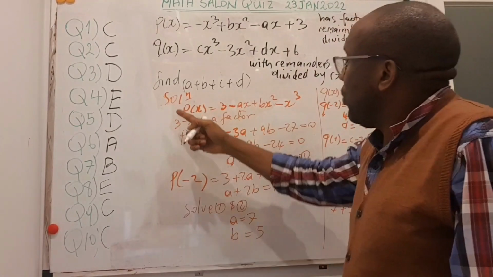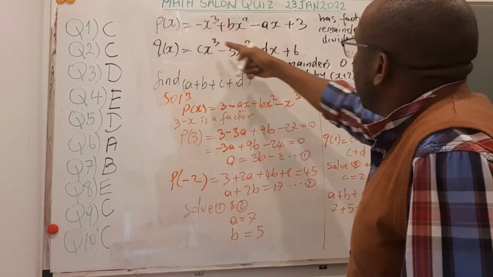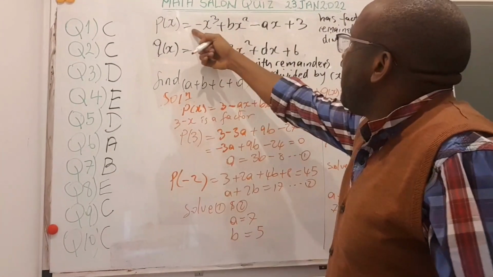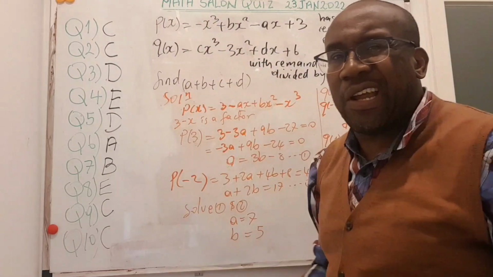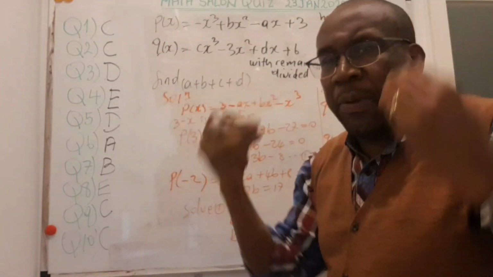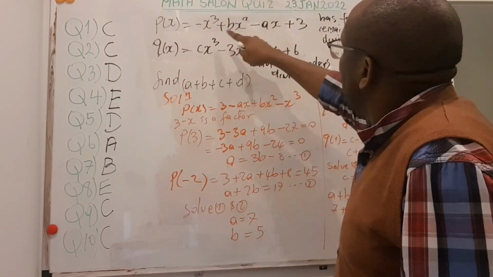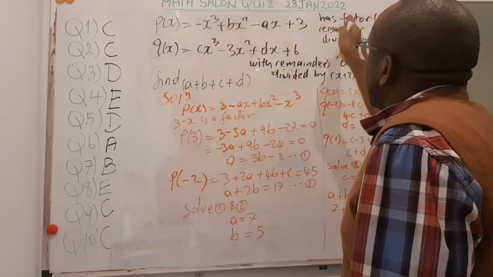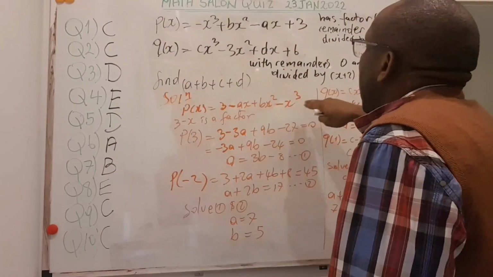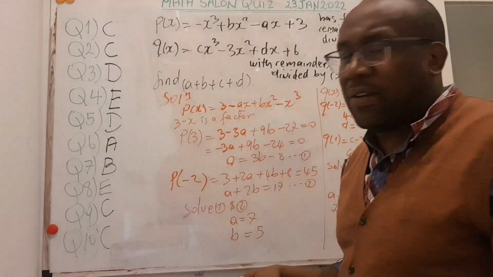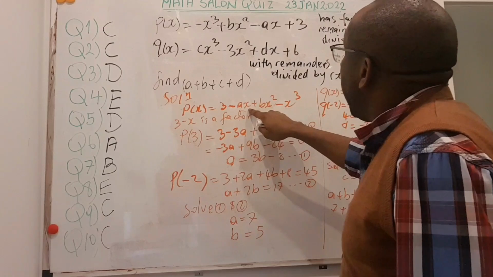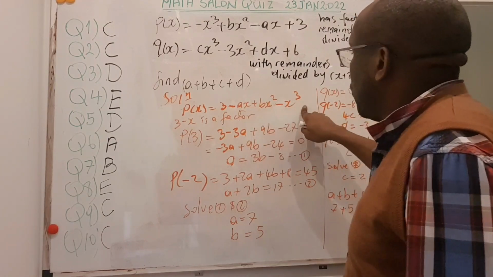So if that is true, then p of x, I will just write it in a nice form. Mathematics is beautiful. The minus sitting in front makes it not that nice. It's like hair that has to be plaited. When plaited, it looks much more beautiful. So I will change the positions. My minus x cubed goes to the end, and I write it in ascending order of x, but that doesn't matter. So 3 minus ax plus bx squared minus x cubed.